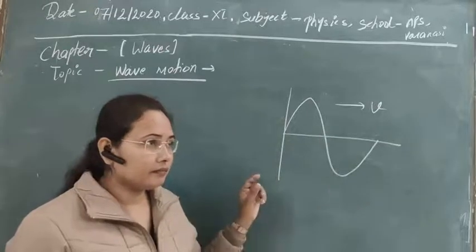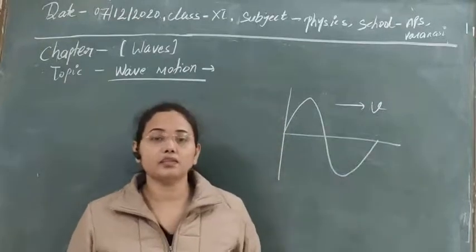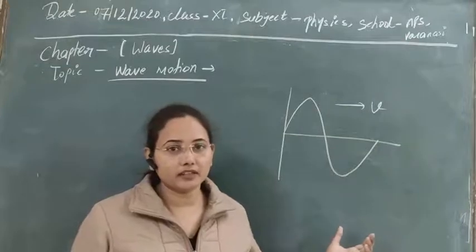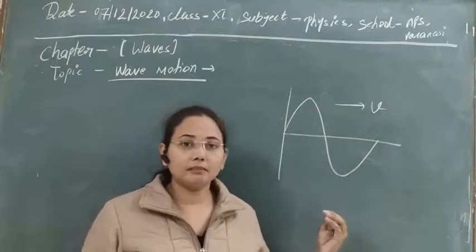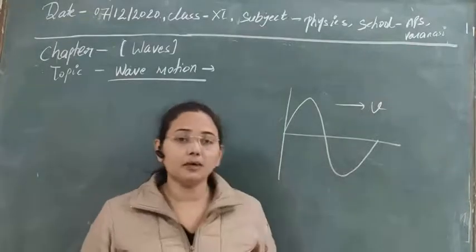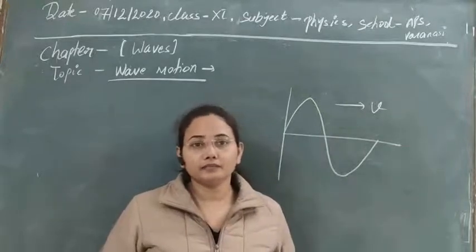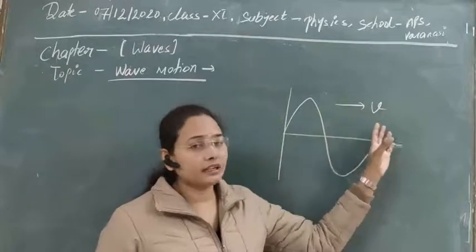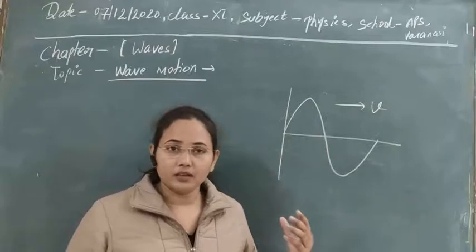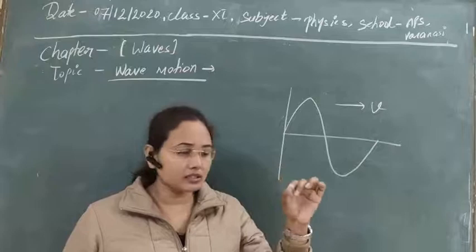So if we want to calculate the velocity of the particles that are executing simple harmonic motion, and we also know that the phase of the particles is different, then will the velocity of the particles executing simple harmonic motion also be different, or are they all identical? Here we are getting a wave, and due to the oscillation of particles, there is the velocity of the particle that is executing a particular simple harmonic motion.